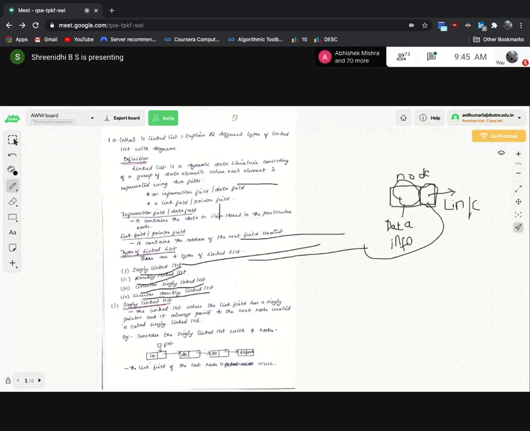The fourth is a circular doubly linked list. If you are familiar with this node concept, the further concepts are very easy. Okay. So here, what does a singly linked list contain?